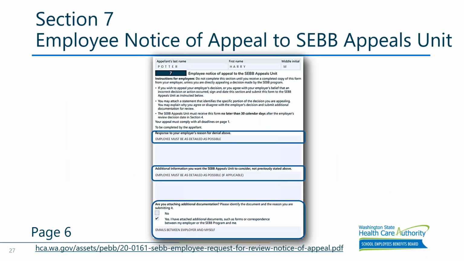Okay, next slide. All right, so section 7 is for the employee to explain why they disagree with the employer's decision and add any additional information as to what they are asking for with regards to their appeal. Again, employees, also appellants, are encouraged to go into as much detail as possible and submit any supporting documentation that they may have with their appeal.